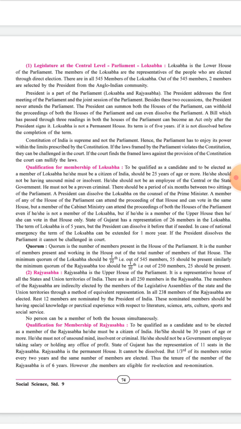And the state of Gujarat has a representation of 26 members in Lok Sabha. How many members are there in Lok Sabha? 26 members.